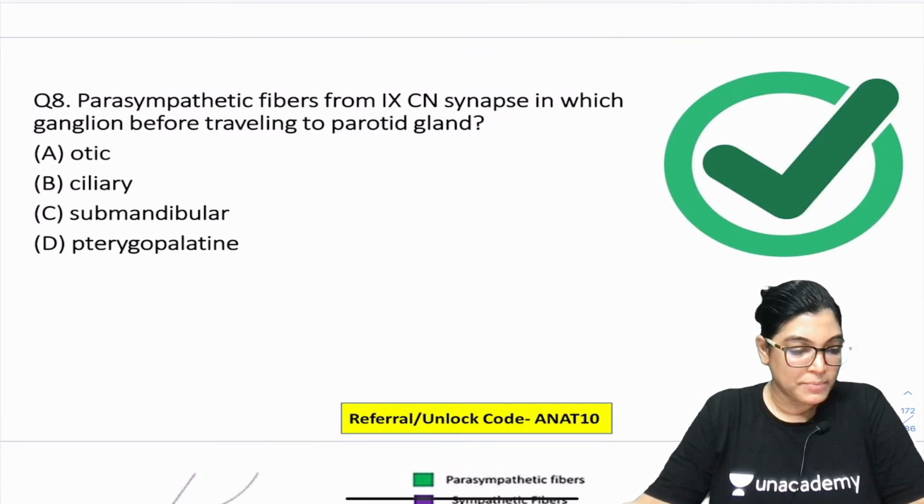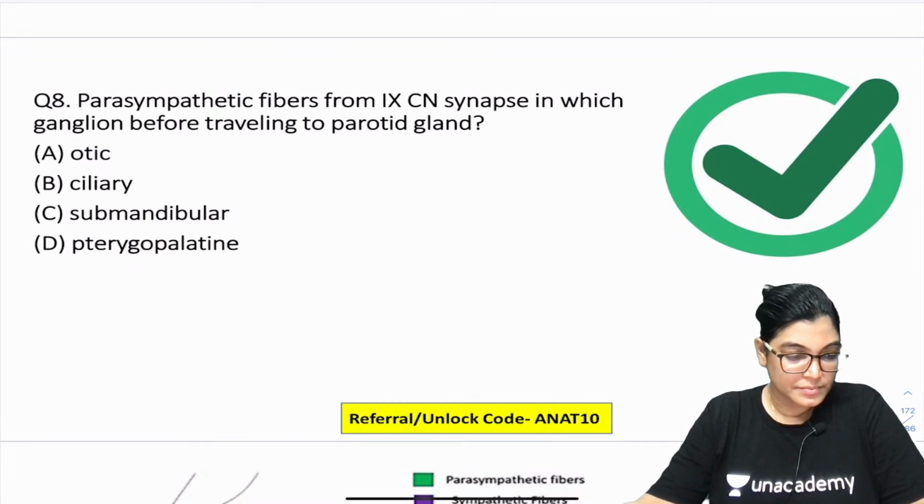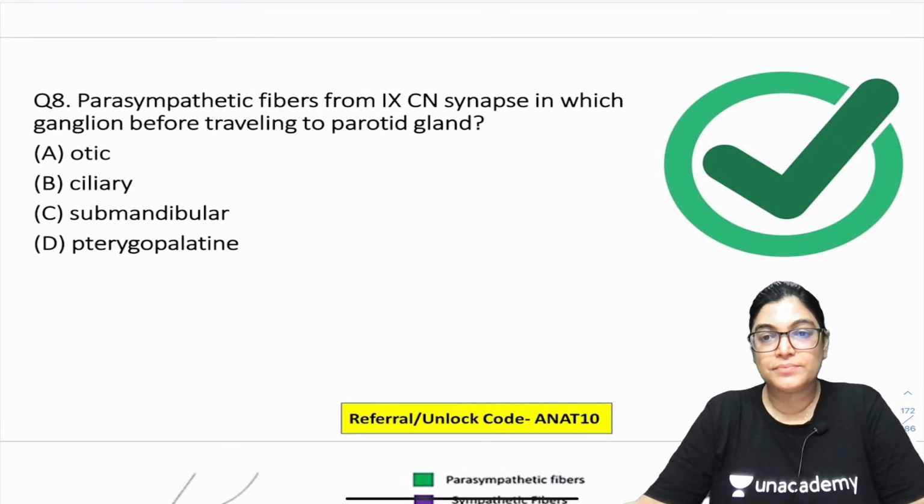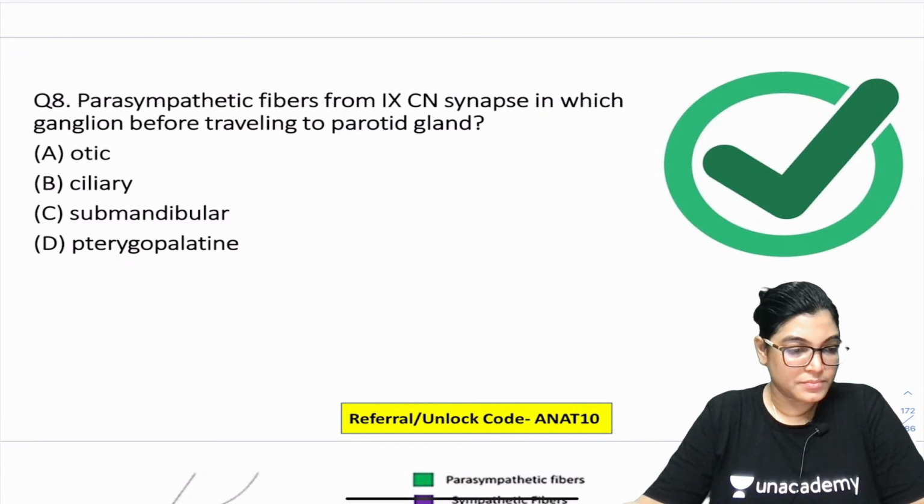So, many students are telling A as the correct answer. Many students are telling Harini, and many students are telling A as the correct answer. Got it everyone? Question number 8.